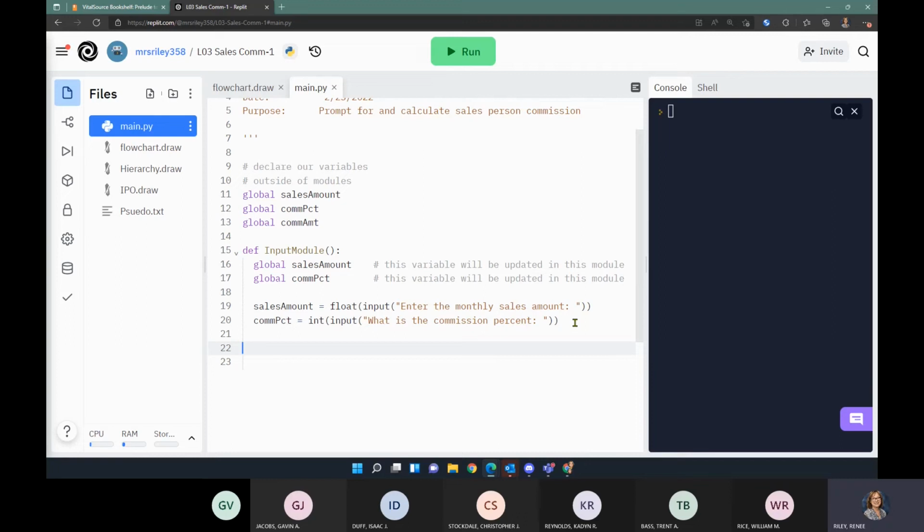If I want to test this, I need to run my input module. So far, that's the only thing I have coded. So in column 1, I could just type the name of my input module, with the open and close parenthesis, but no colon, because I'm not defining the module here. I'm calling it.